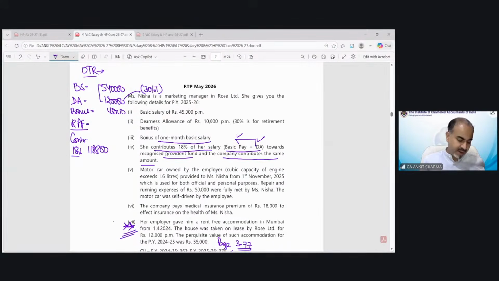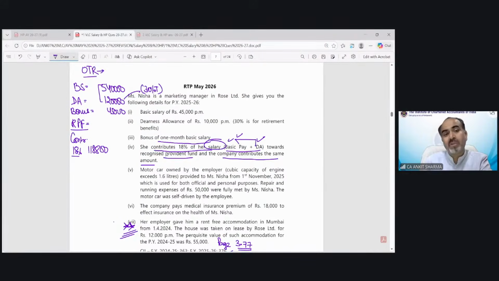540, 120, 18%. Correct. Because the employer contribution does not say that he is paying only the terms DA value as a contribution. It says 18% of salary, basic pay and DA.